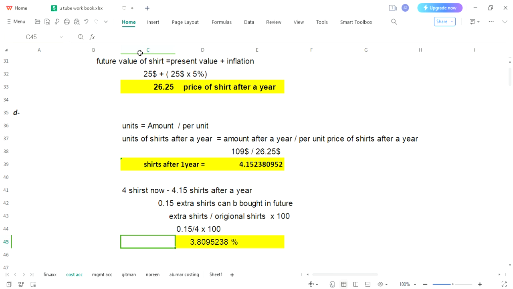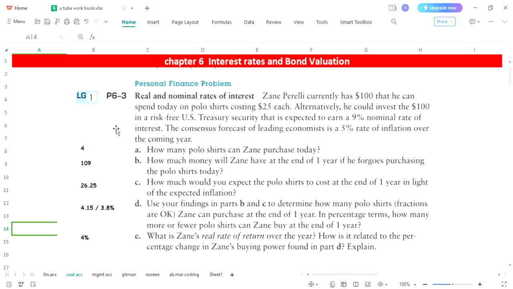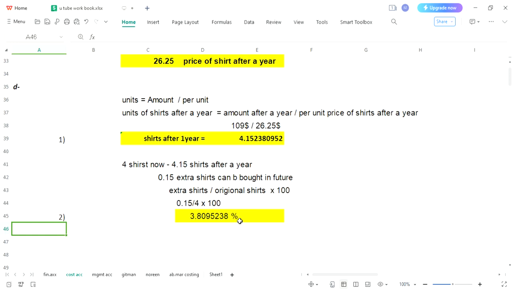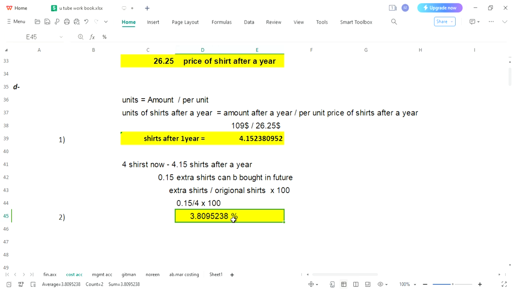This is D1, and here we have calculated D2. Let's check the answer 3.8 and look over here. We have 3.8% extra shares, and our answer is also 3.8%. D part is solved.